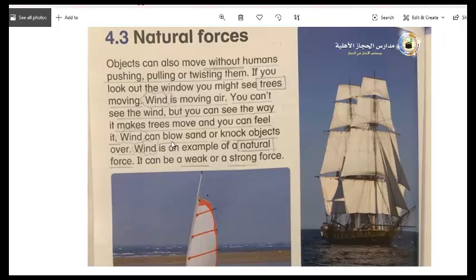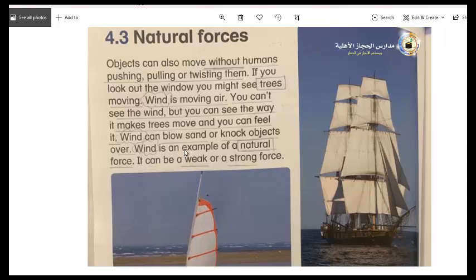Wind can blow sand or knock objects over. If the wind is very strong, it can blow sand and it can turn things over. Wind is an example of a natural force. Natural means from nature, something from God, not human-made. It can be a weak or a strong force. It depends on the wind. Sometimes the wind is weak, sometimes it's strong.